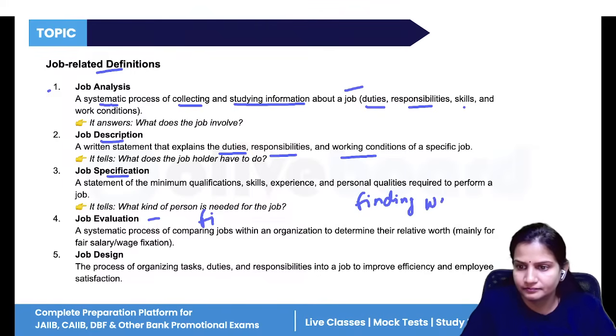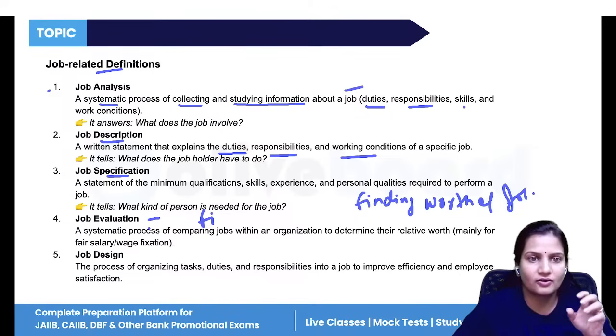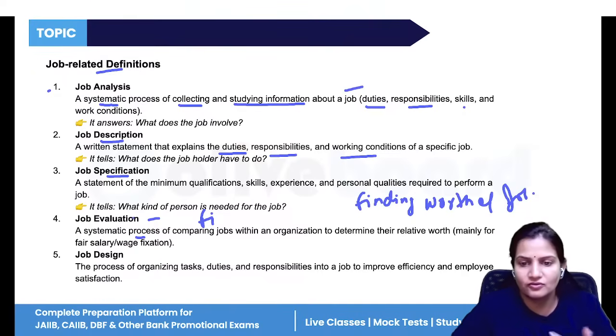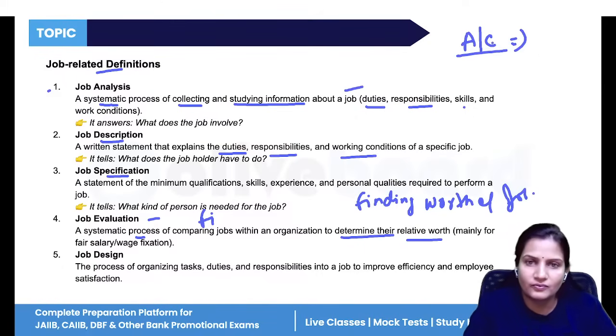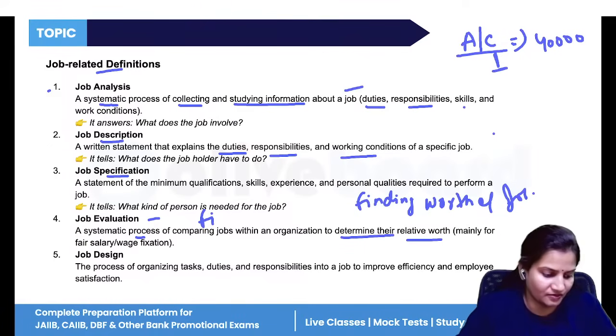Finding the worth of a job means how you are evaluating your job, whether your job is worthful or not. It is a systematic process to find the actual value of your job to determine its relative worth. Say there is the job of an accountant, and the cost of this accountant job is 40,000. Are your employees working in such a way that they can be paid 40,000 or not? So is the worth there or not? To determine the relative worth of a job, that is job evaluation.